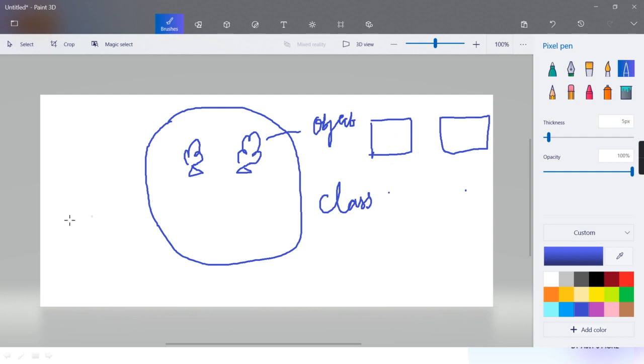So that design which that architect makes, that is a blueprint, is a class. And from that design, 8 flats on one floor and likewise multiple flats are made. So each flat is an object. But to make that flat, the blueprint which that architect gave, that is the class. I hope you are able to relate.